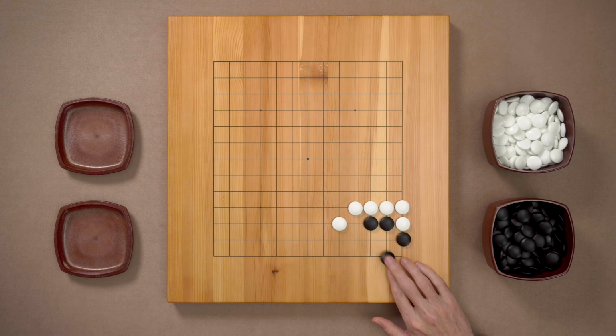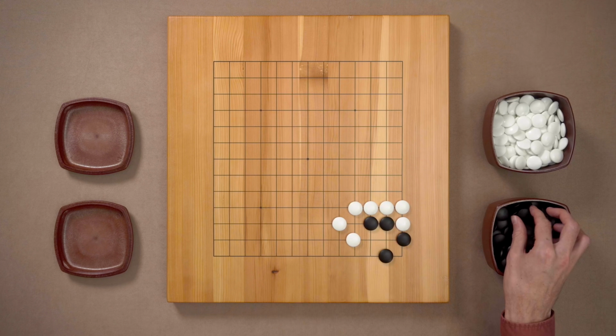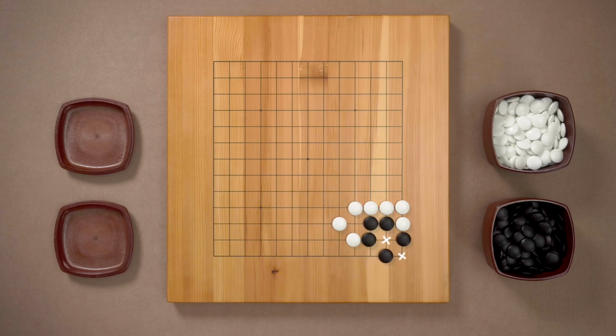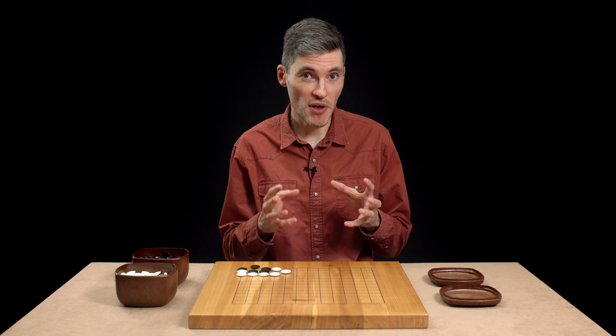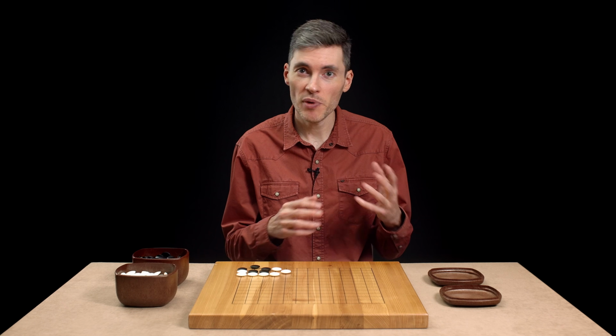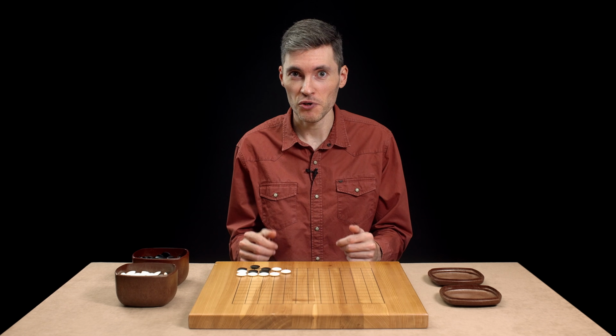Black can play a tiger's mouth again. Because like we said before, it allows you to make eyes more easily. With this move, Black already has one eye in the corner, and if White plays here, Black has two eyes, and Black is alive. The shape of stones in Go is a big and exciting topic, and we'll be coming back to it again and again in the future.